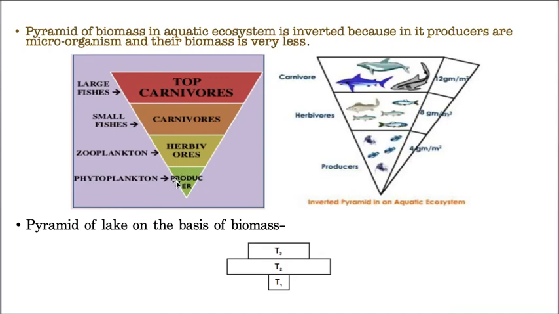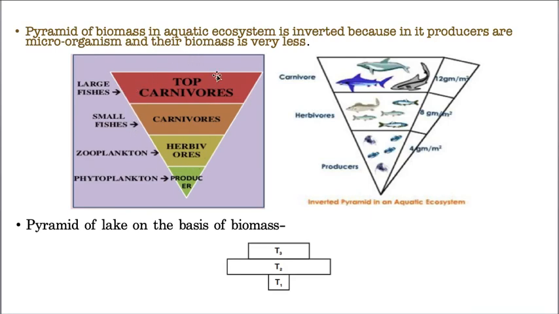That's why their number may be great. Phytoplankton number is great. If you take the same example in terms of number, phytoplankton number is great, then it becomes like this, that means upright. But I am talking about biomass. Please try to understand what I am trying to tell you.